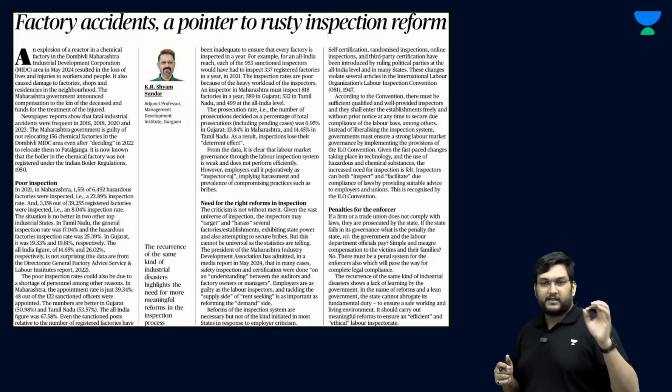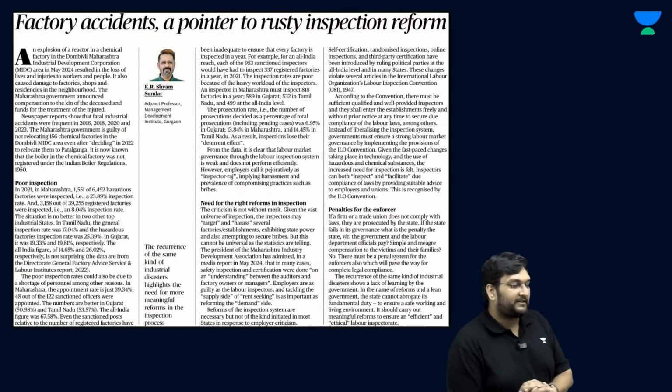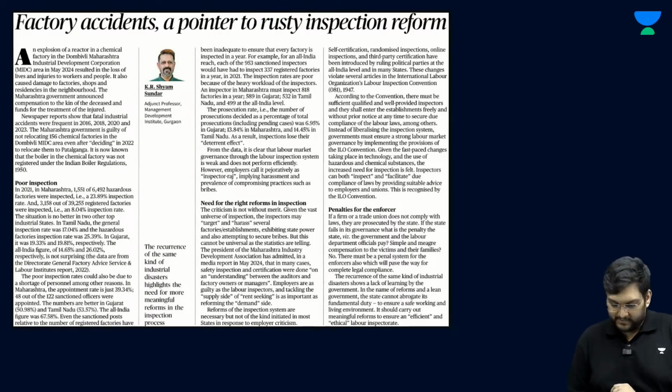So let's start our first important article, which is Factory Accidents, a pointer to rusty inspection reform. Now, the idea here